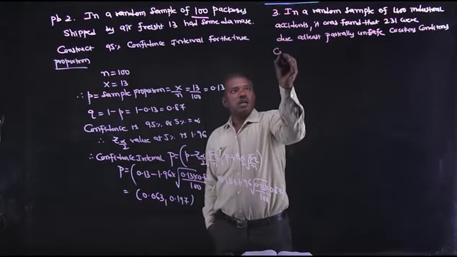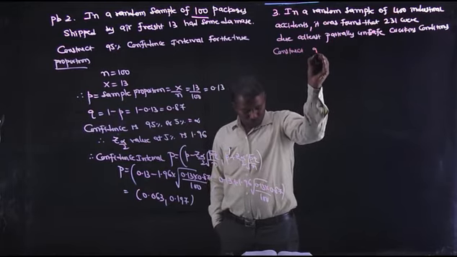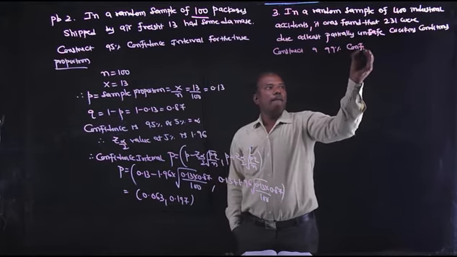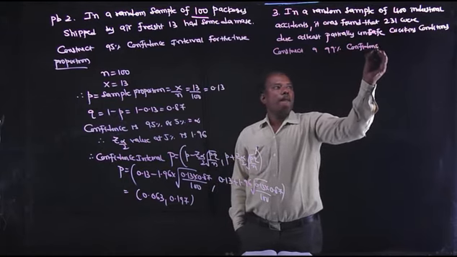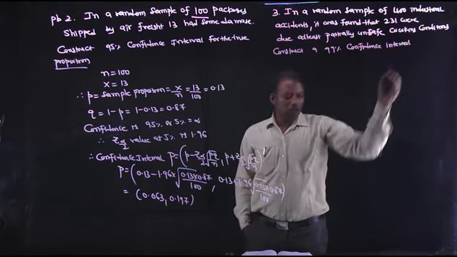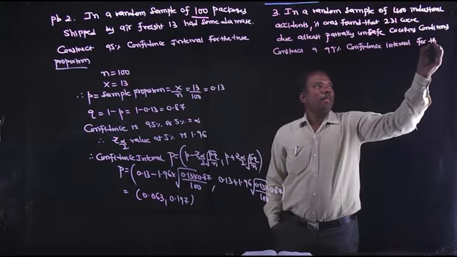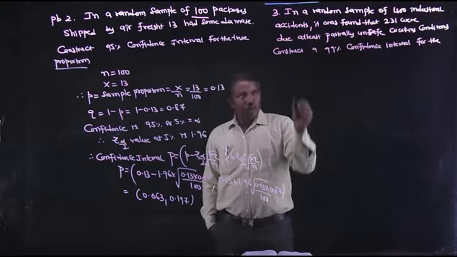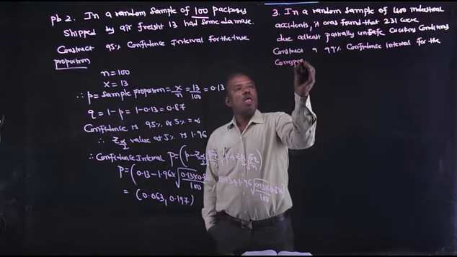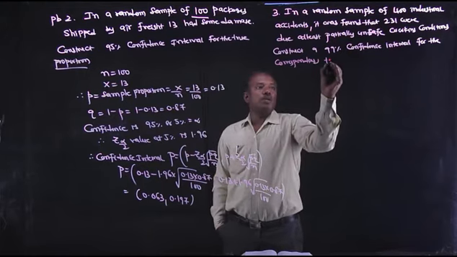So construct a 99% confidence interval for the corresponding true proportion.